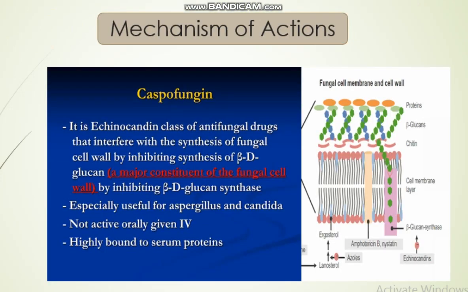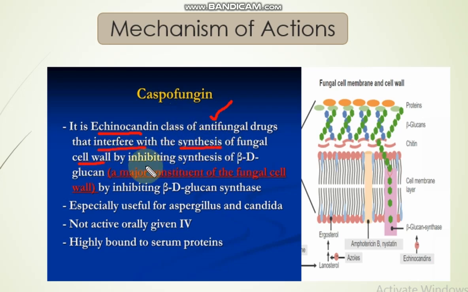Now let's move forward to the mechanism of action of Caspofungin, that is, how Caspofungin antifungal drugs work against the fungi, or how Caspofungin inhibits the synthesis of the fungal cell wall. It is an echinocandin class of antifungal drugs that interferes with the synthesis of the fungal cell wall. In the mechanism of action of Caspofungin, you should remember just 2 points. The first is that Caspofungin is an echinocandin class of antifungal drug. And how does Caspofungin work? It interferes with the synthesis of the fungal cell wall.